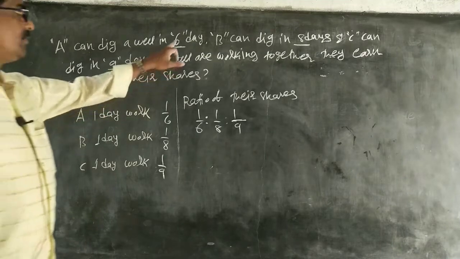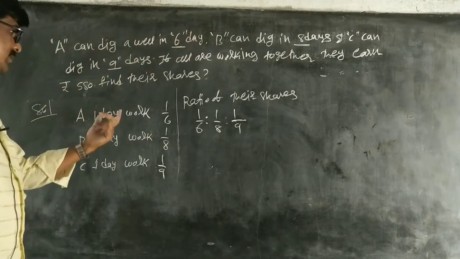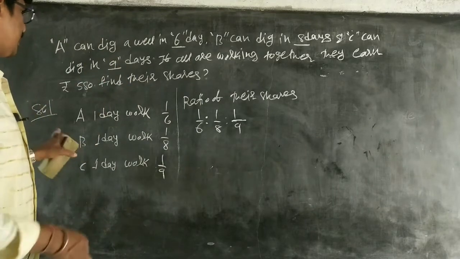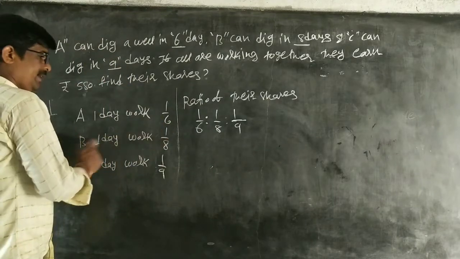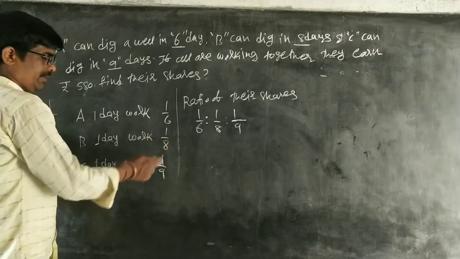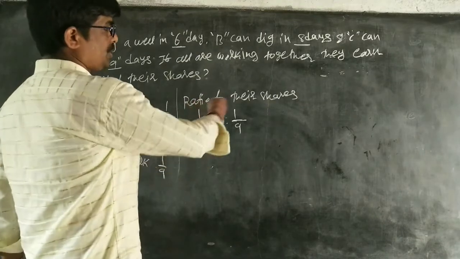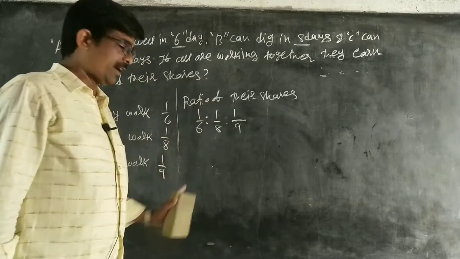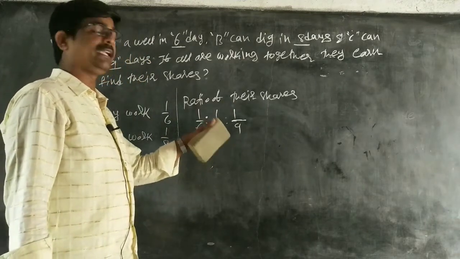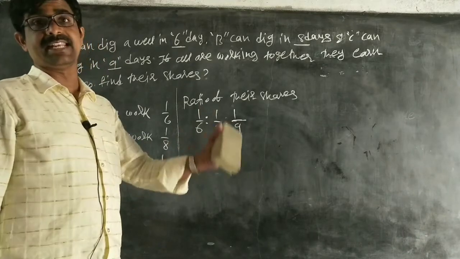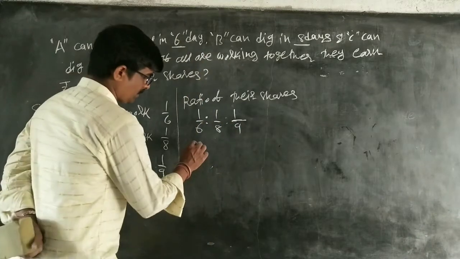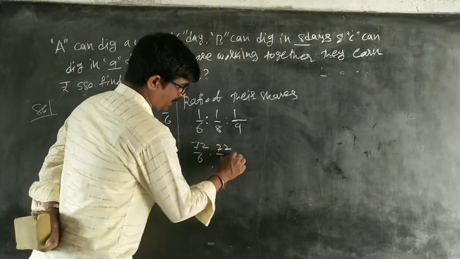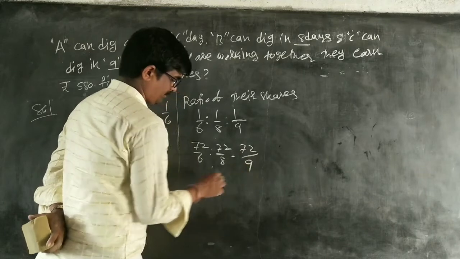A's 1 day work is 1 by 6, B's 1 day work is 1 by 8, C's 1 day work is 1 by 9. So the ratio of their shares is 1 by 6 is to 1 by 8 is to 1 by 9. Find the LCM of 6, 8, 9. The LCM of 6, 8, 9 is 72. Therefore, 72 by 6, 72 by 8, 72 by 9.